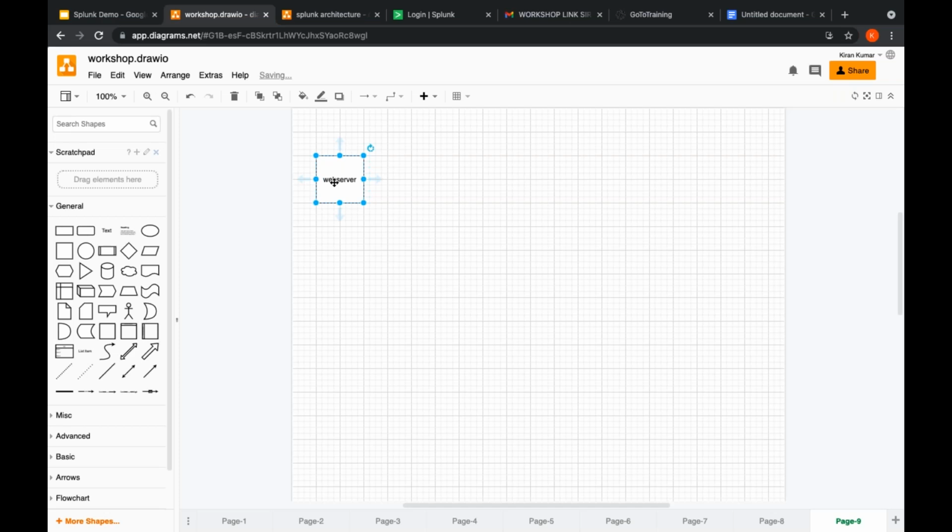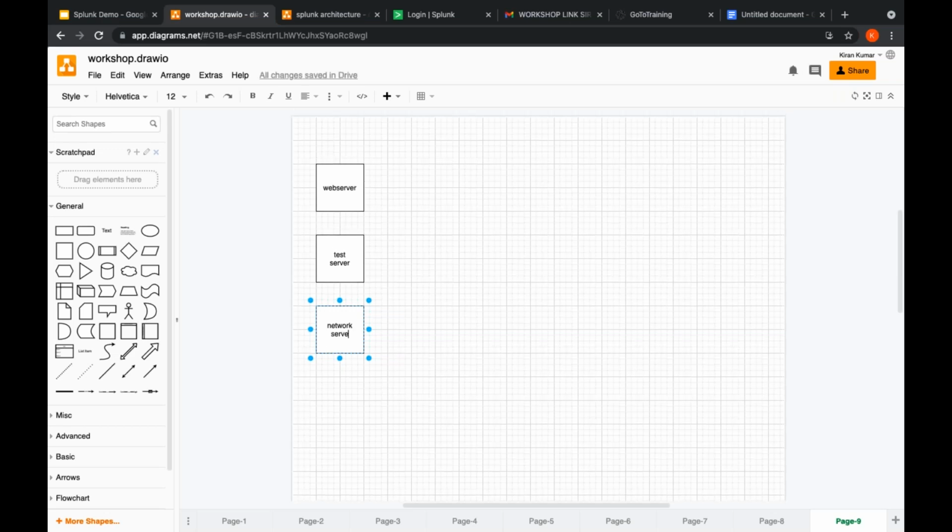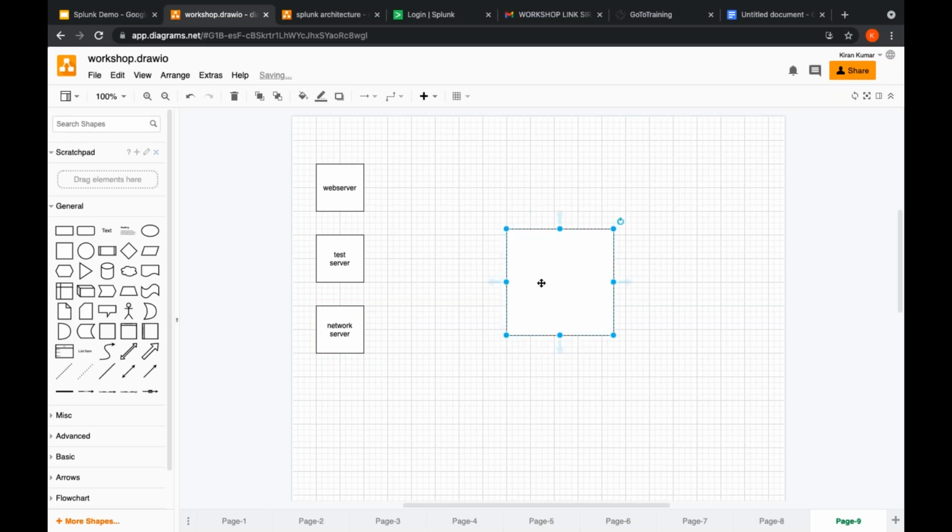Okay, and again it will be coming from some test server, consider. So again we can consider some network servers. Okay, so again, if this HR data is coming from these servers, the log files are capturing in these things, then we can connect to this Splunk instance, this Splunk storage.